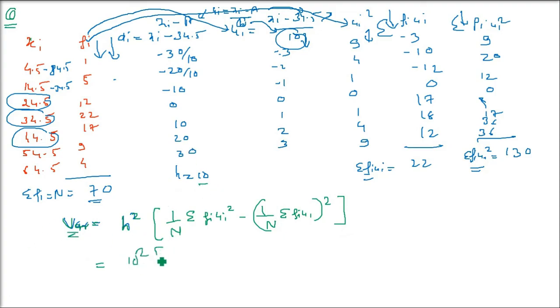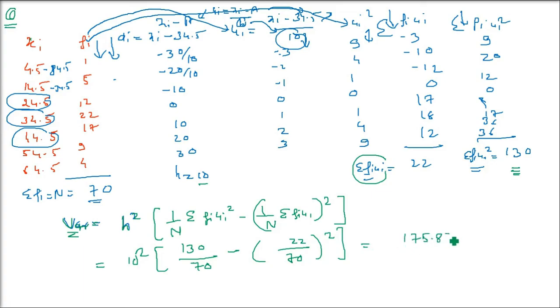H is 10, 10 square is 100. 1 by N, you know fi ui whole square is 130, 70 is capital N. This is 130, so 130 by 70. Then we have sigma fi ui, which is 22, 22 by this capital N is 70. And this is whole square. Okay, now when you compute, it will come as 175.822.